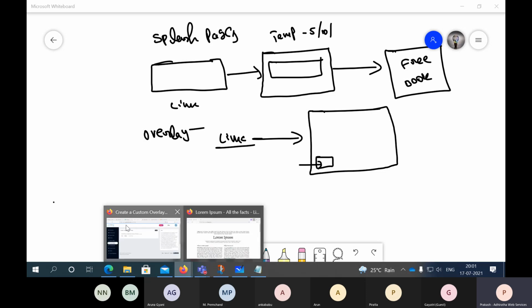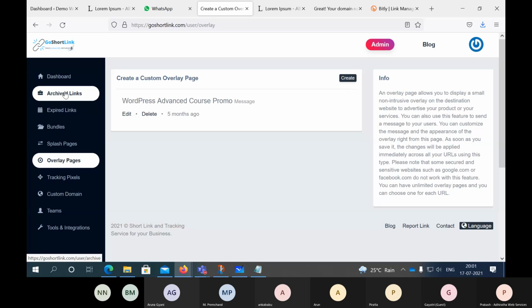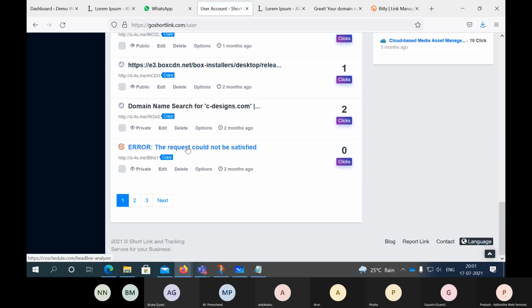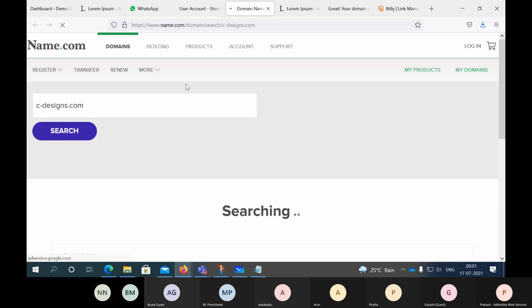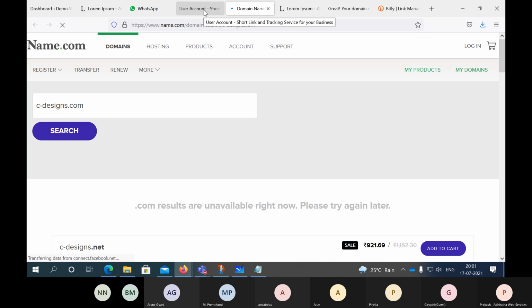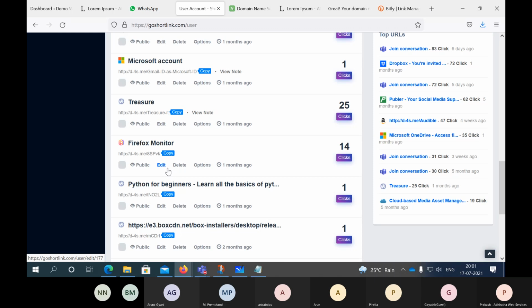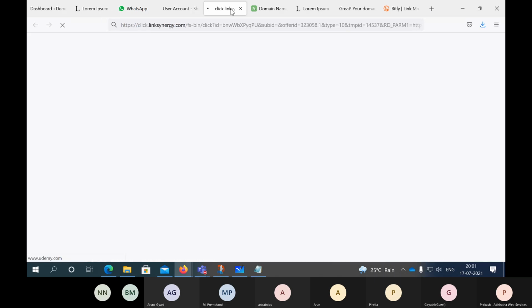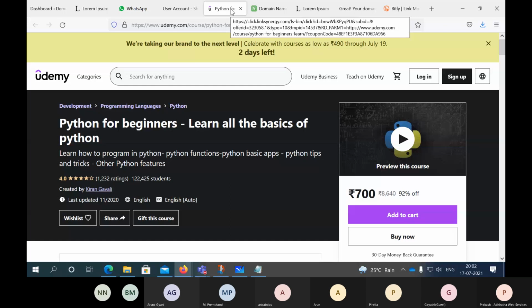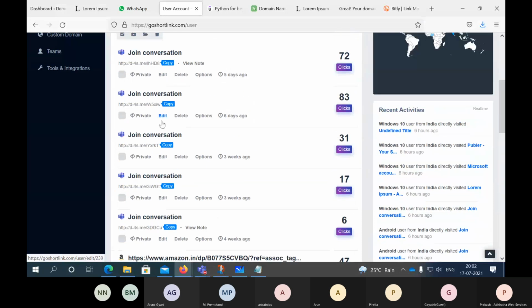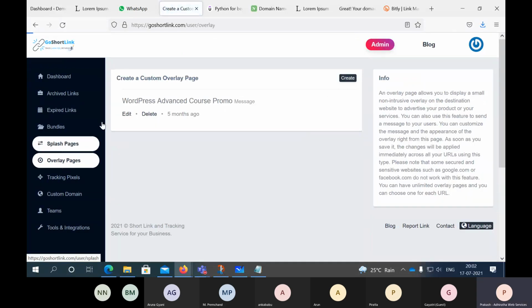Let me see if I have a page there. I think I have used a different link, so let me see that overlay page.